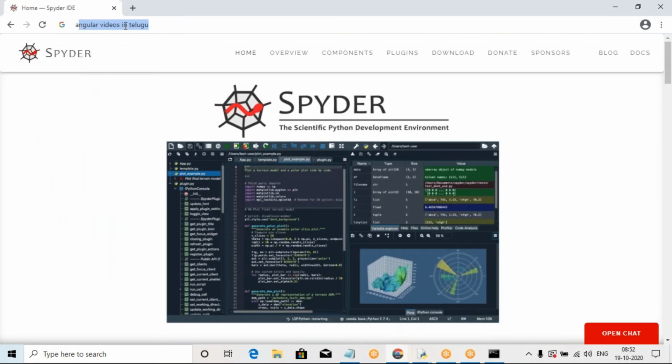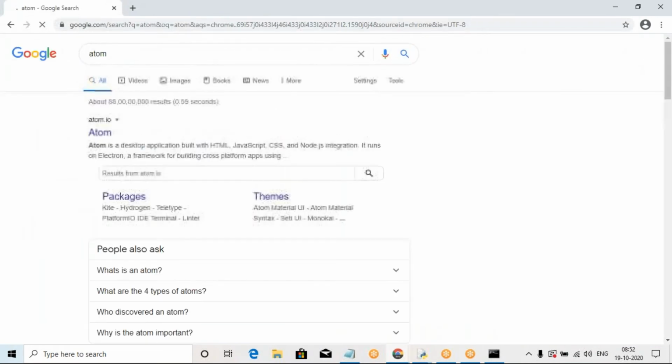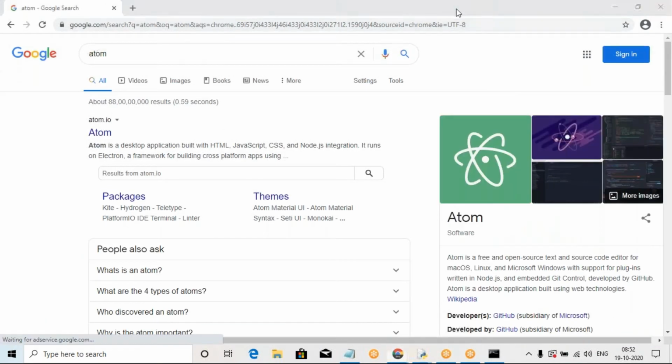Here it is, Atom. Atom environment. So Atom is a desktop application. This is the symbol for Atom.